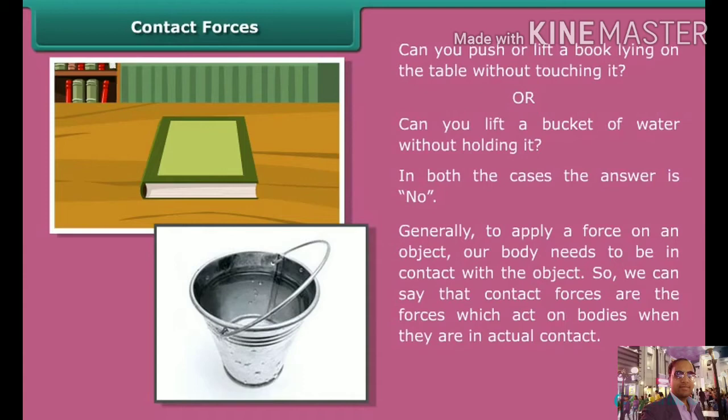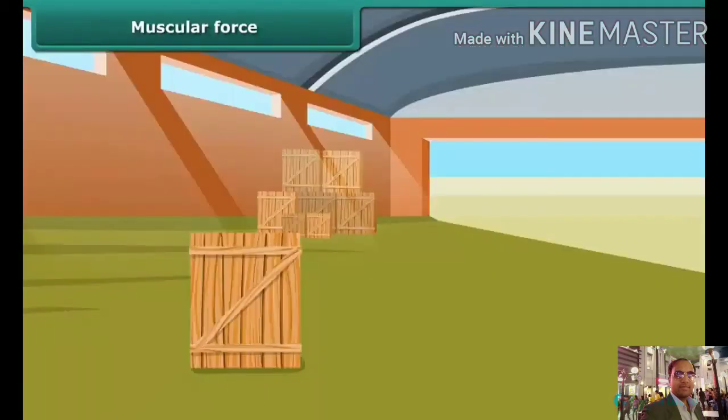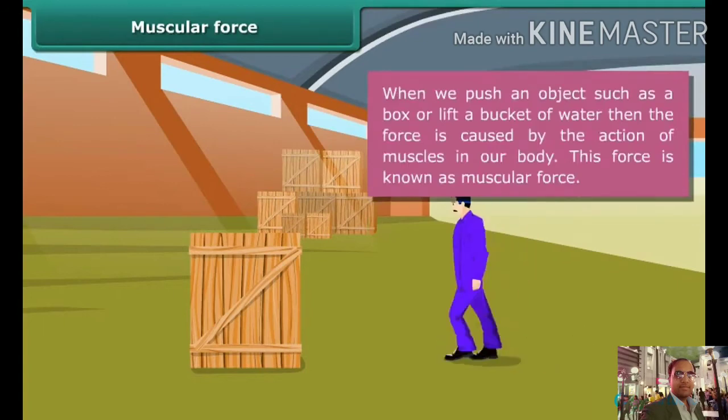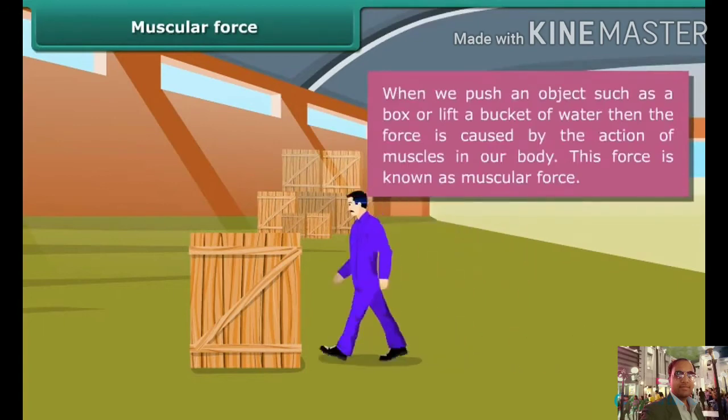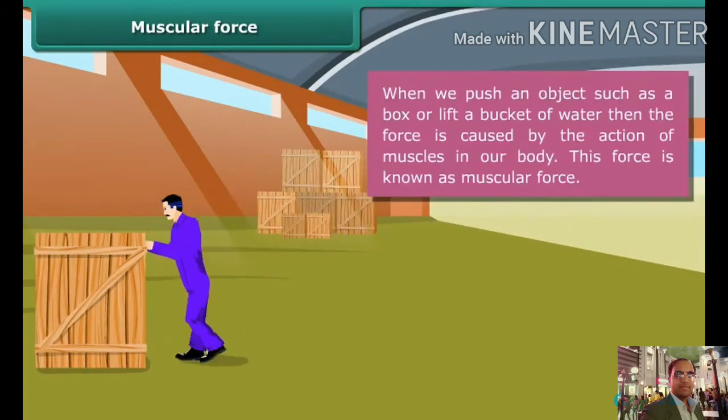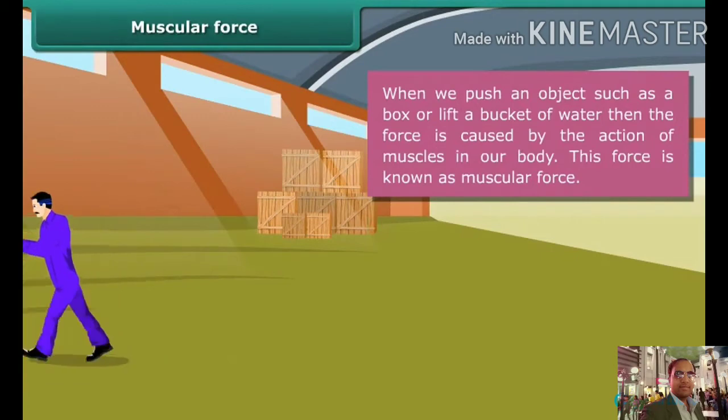I have given two examples of a book and a bucket. In both cases, we have used contact force or muscular force. Another example of muscular force is when we push an object such as a box or lift a bucket of water, then the force is caused by the action of muscles in our body.